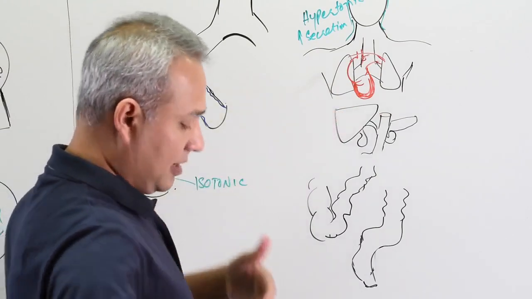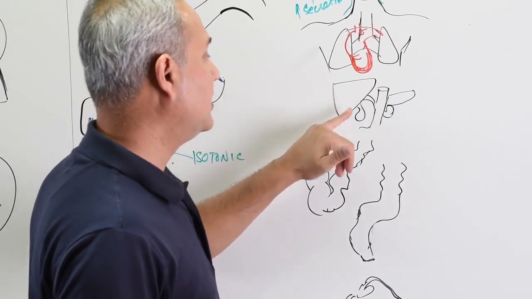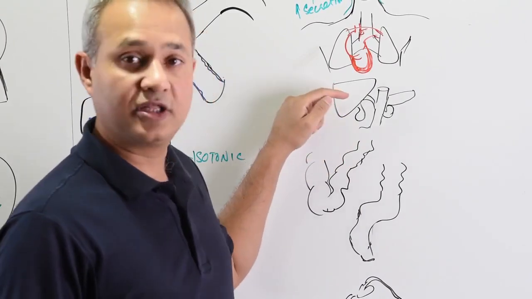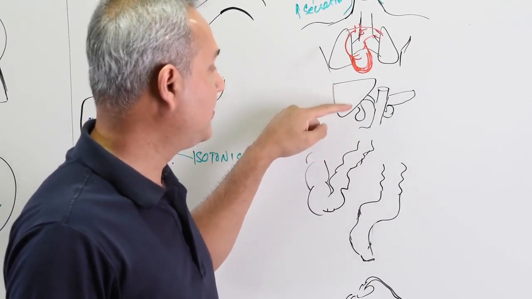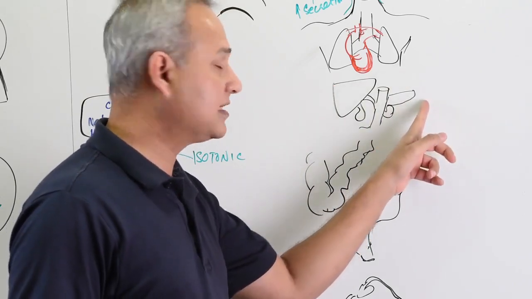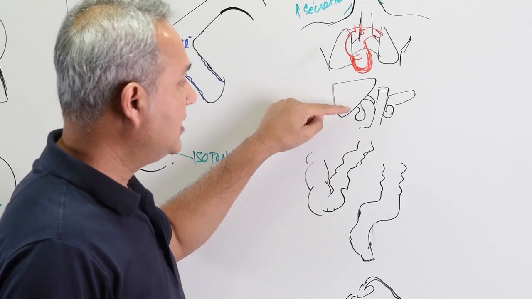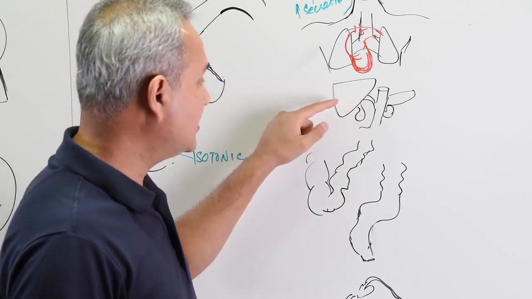Okay, let's continue moving downwards. Let's come to the upper part of the abdomen. What do we have there? We have the liver, gallbladder, pancreas, and spleen. The spleen is something that doesn't take part in this problem. However, there is a problem with the secretions. So what are the secretions here?